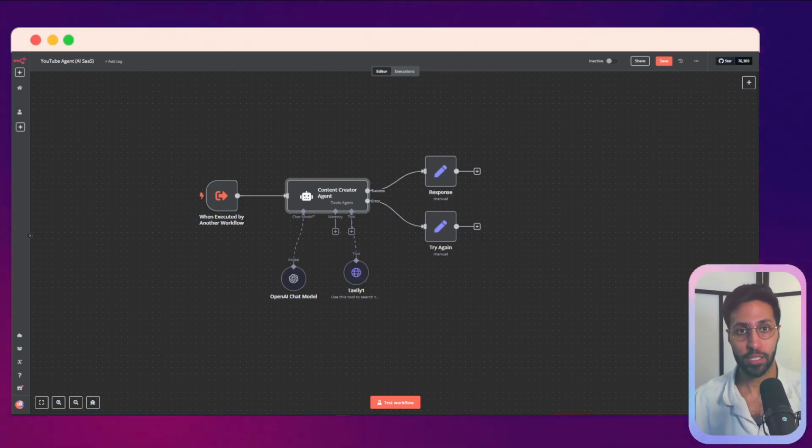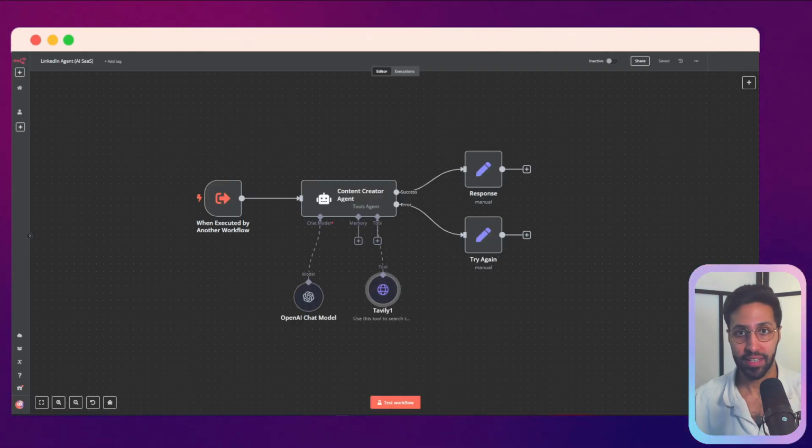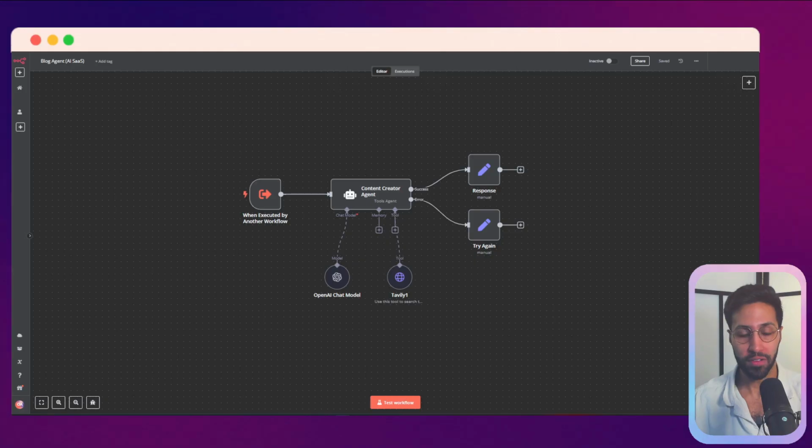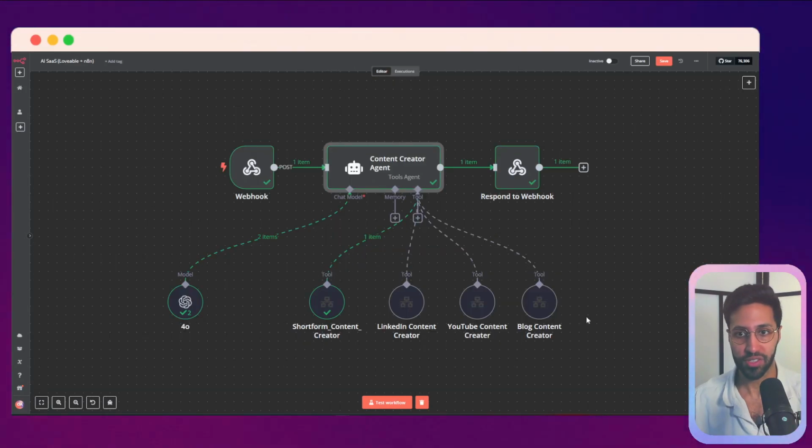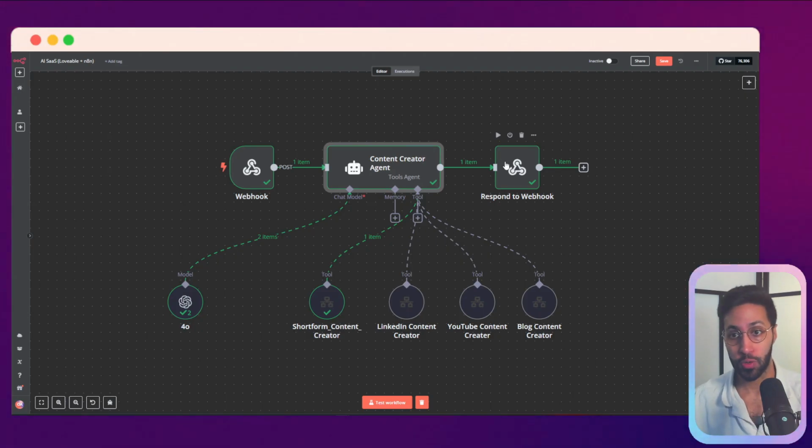And we replicate this for short form content. We have it for LinkedIn, and we have a blog agent. So all of these come together as our 4 sub-agents. And then when we've selected the one we want to use, we go use this webhook to send it back to Loveable.